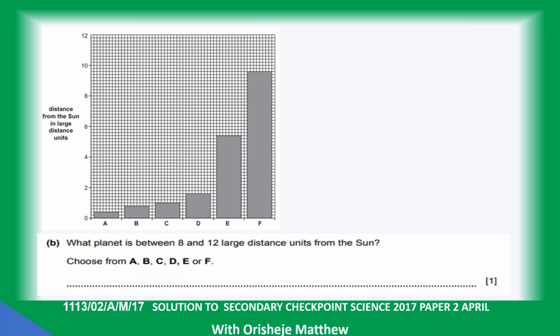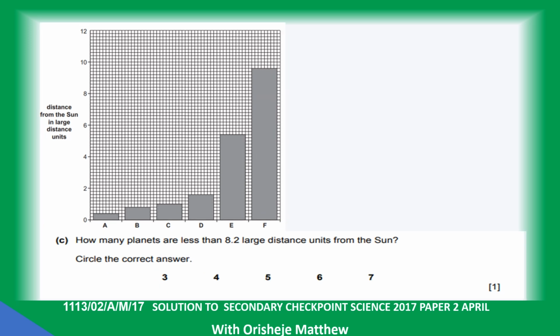What planet is between 8 and 12 distance units from the sun? F. How many planets are less than 8.2 distance units from the sun?